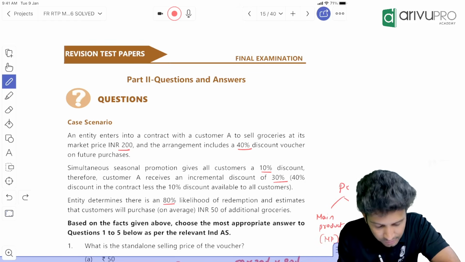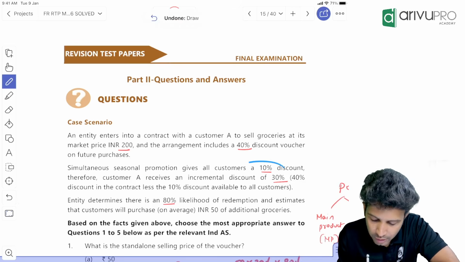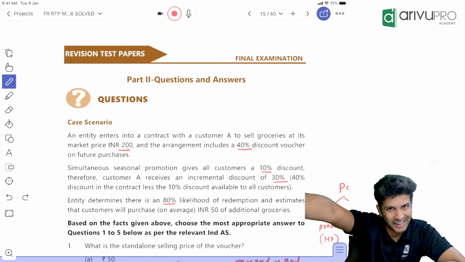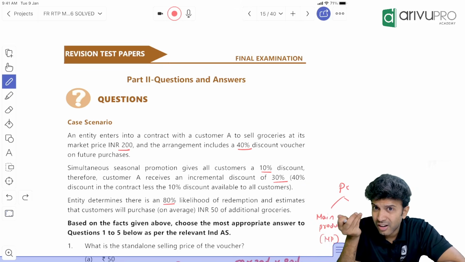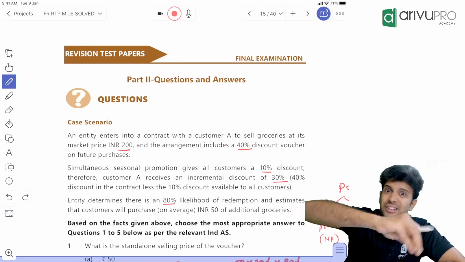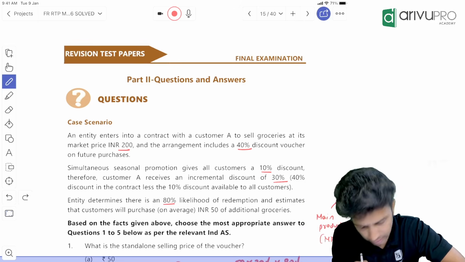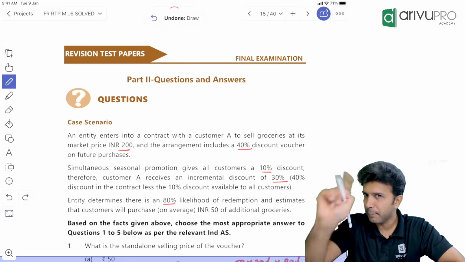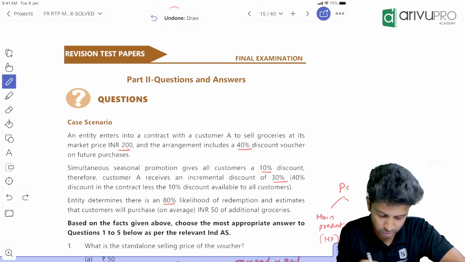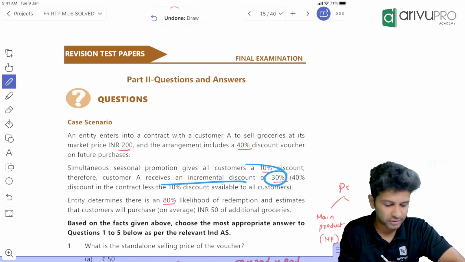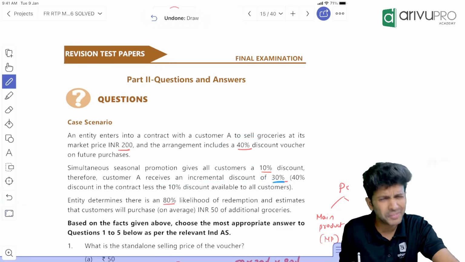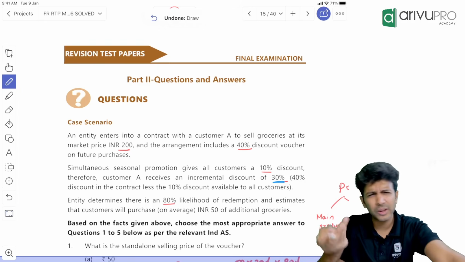Here, simultaneously, a seasonal promotion gives all customers a 10% discount. Now, everybody gets a 10% discount. Is this a material right? Material right means by entering into this transaction, only this customer or a few class of customers should get it. 10% everybody is getting, so 10% is not the value of the discount voucher. 40 minus 10, that means 30%. Therefore, the additional incremental discount, 30%, becomes the value of your discount voucher over here. We have done the same question in Ind AS 115. Only the values are changed.